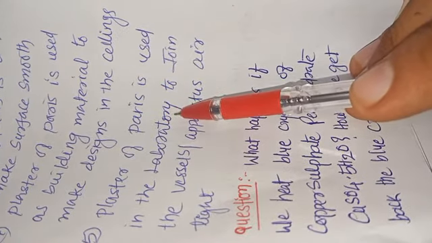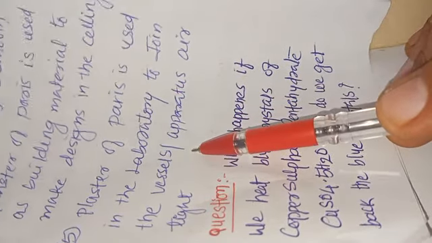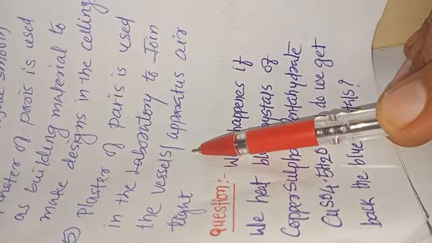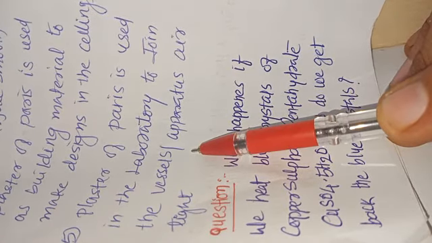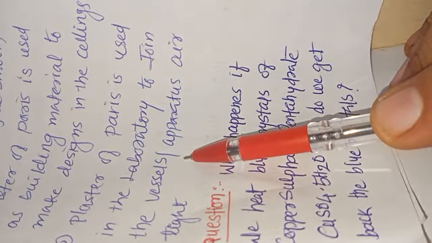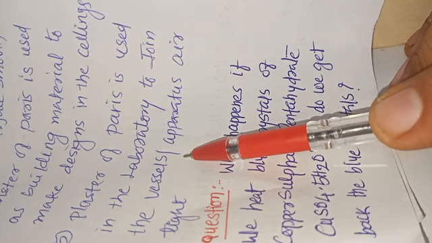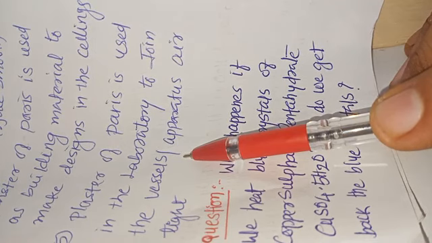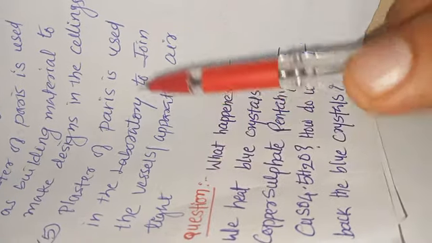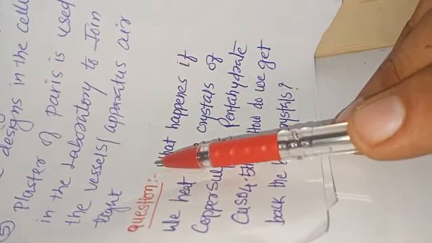Plaster of Paris is used in the laboratory to join vessels or apparatus airtight. As we know, plaster of Paris sets when we allow it to react with water, and when it sets, it makes a solid hard mass, which is watertight. And this is how, if we mix plaster of Paris with water and apply it on the vessel's mouths, they become airtight. So here is how we studied the plaster of Paris.